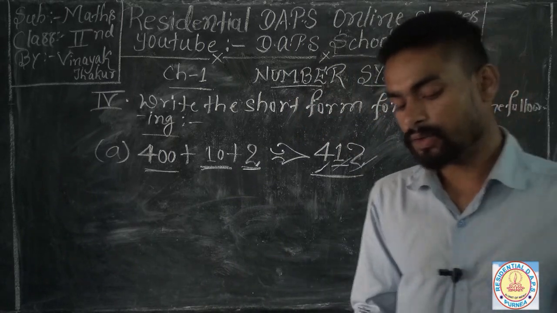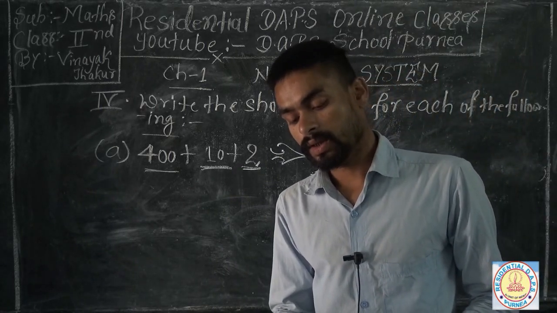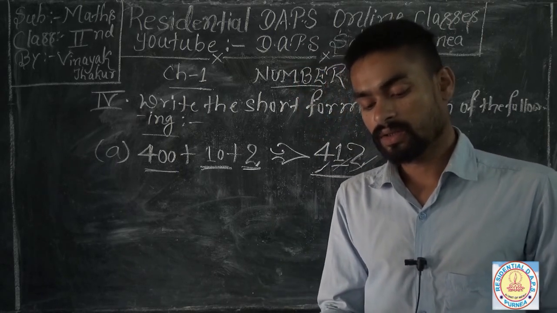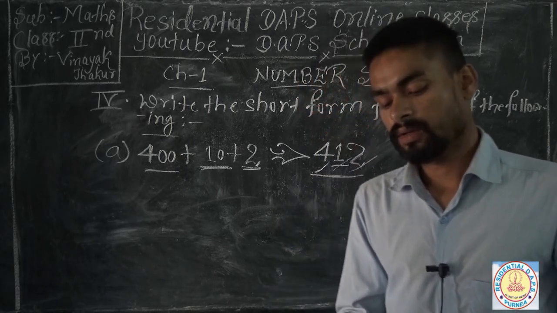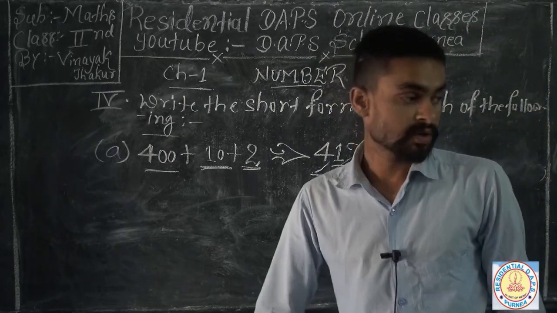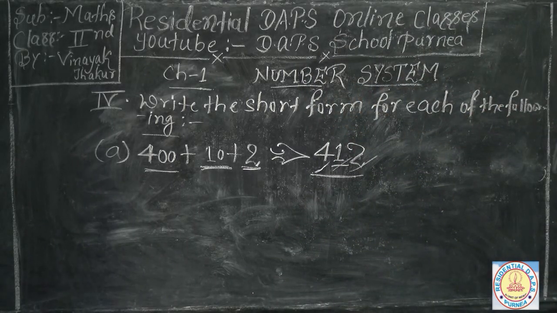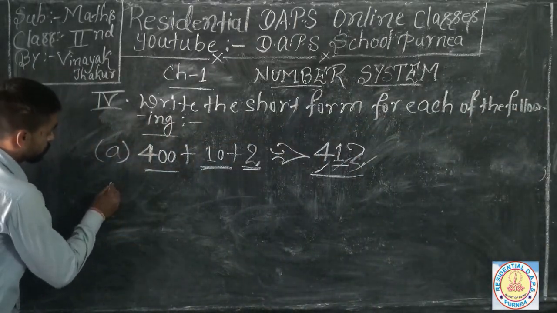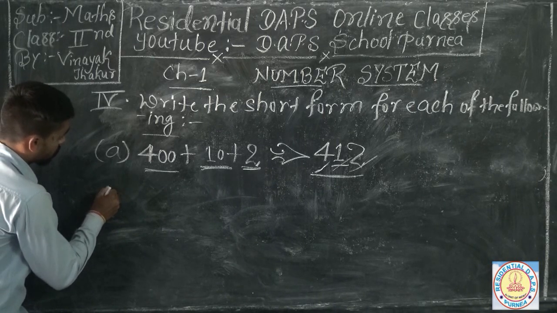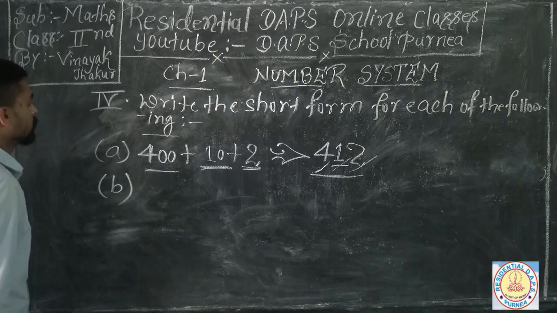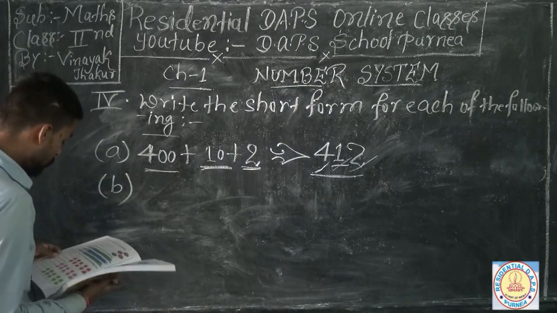and you have to solve your next three questions, because in the question B here is represented 3 hundreds plus 7 tens plus 1 ones. I am going to solve this type of question again to know how we have to solve the place value. I am going to solve the question number B of question number 4.